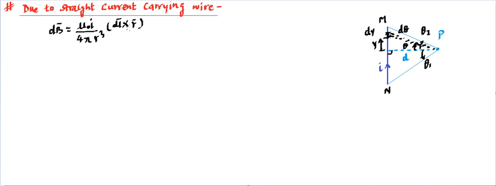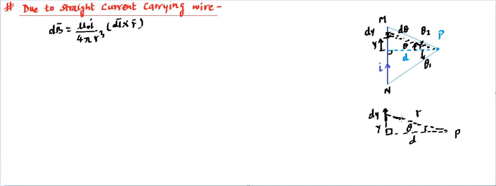Now the dl vector is basically the dy vector, so if I draw them separately, you will find it's going to be something like this. This is the dl vector, and this dl vector is basically dy for us. And when we are talking about r, r is going to be this line which is joining this with the point P. That's r. And if we go like this and construct it, then you'll find there's going to be a right angle triangle. This distance is d, which is fixed and given to us. This distance is y. So we can connect this r and dy with this, and this angle is what we are considering as theta. Now if this is theta, this is 90 degrees, and this is going to be the r vector.